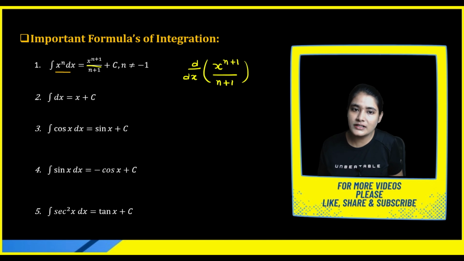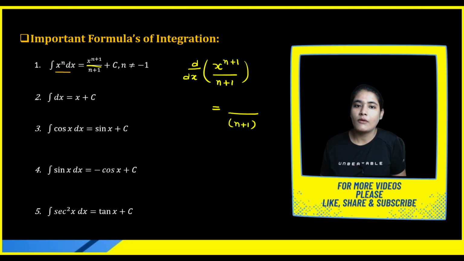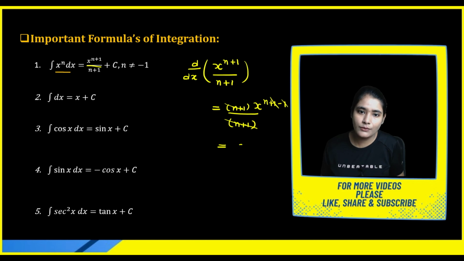Okay, let's do the differentiation. When you do the differentiation, this is a constant term, so you don't need to do anything because it is in multiplication. What is the differentiation of x to the power n plus 1? n plus 1 times x to the power n plus 1 minus 1. So both values will be cancelled out, these brackets will be cancelled out, and what will you get? x to the power n.